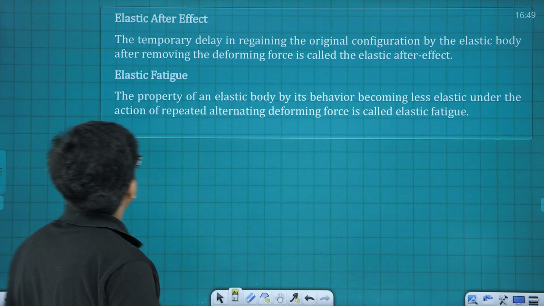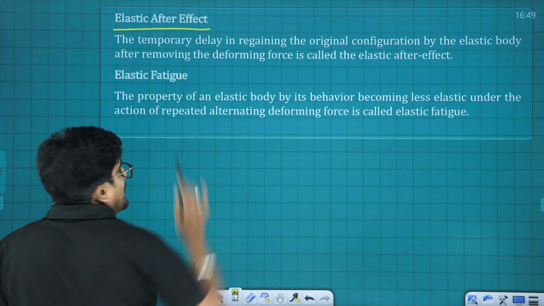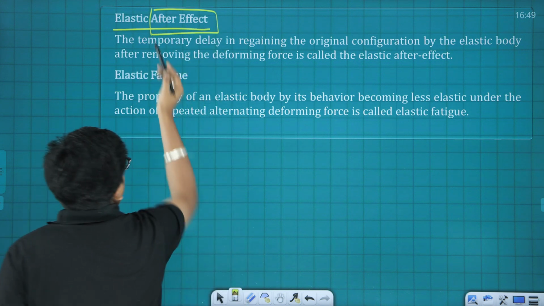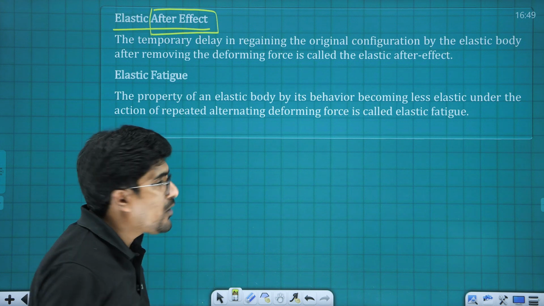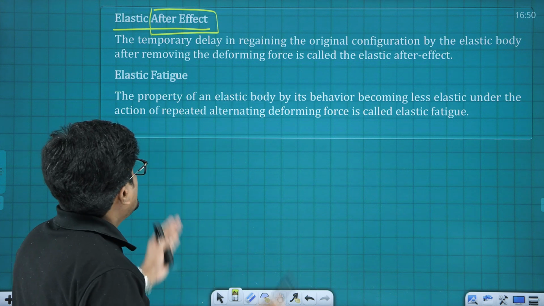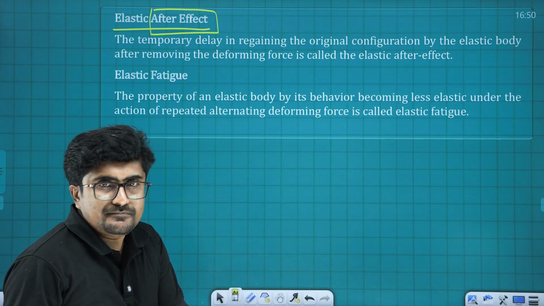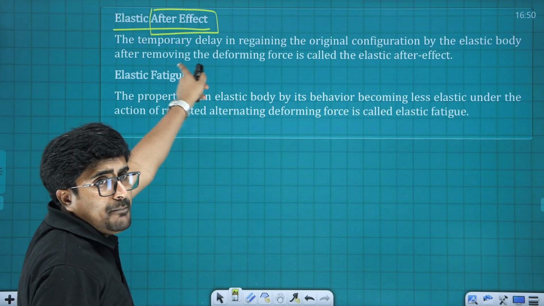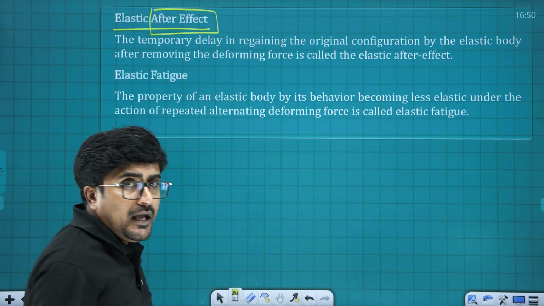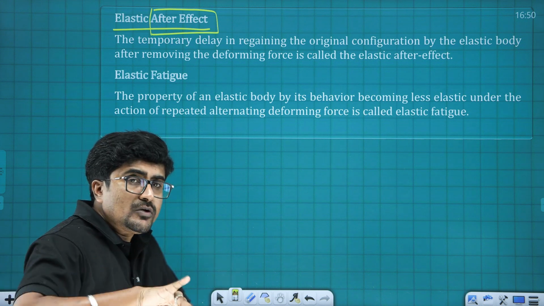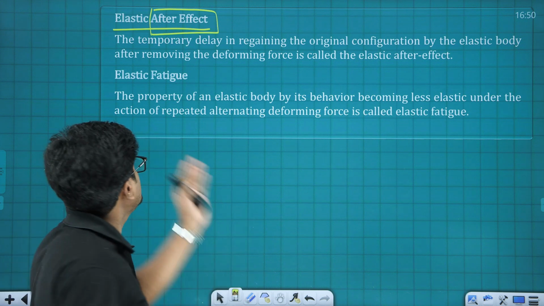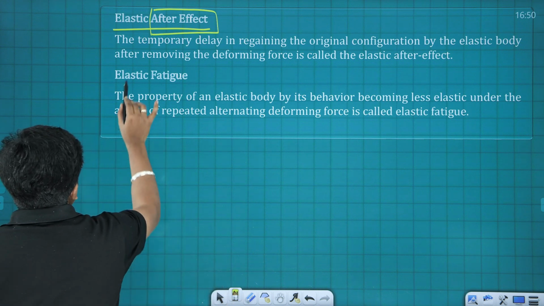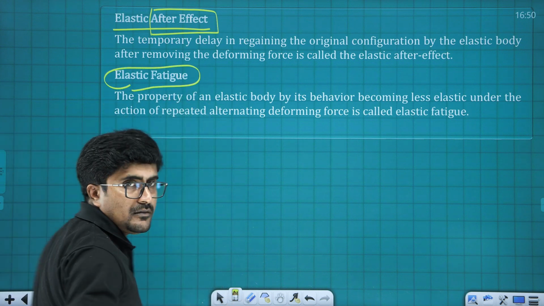The next one is elastic after effect. The name itself says it's an after effect. Basically the temporary delay of any given material to get back to its original shape, that is known as elastic after effect.